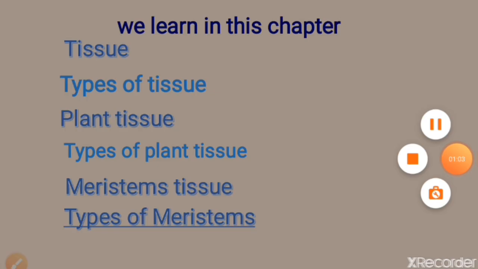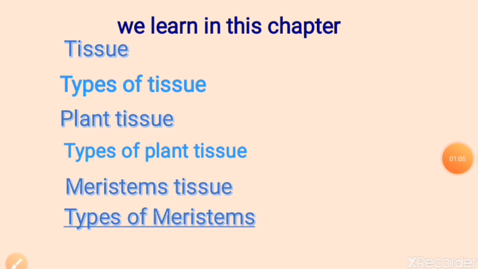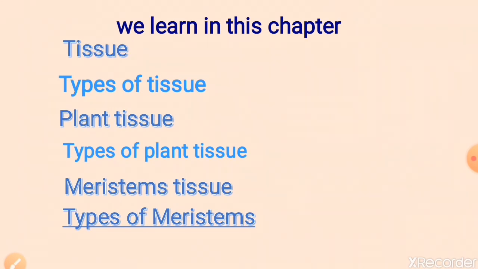So we learned about types of meristematic tissue and types of permanent tissue. Permanent tissue is divided into two parts, simple permanent tissue and complex permanent tissue. Simple permanent tissues are made of one type of cells, and are further divided into three parts: parenchyma, collenchyma and sclerenchyma.